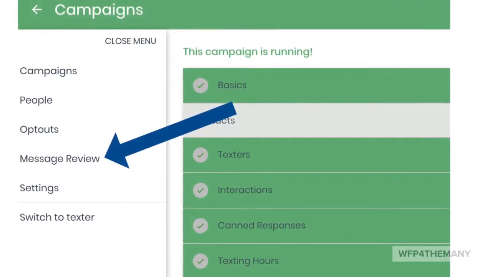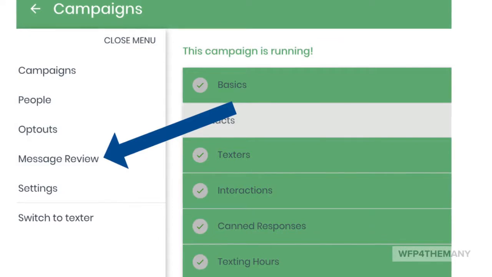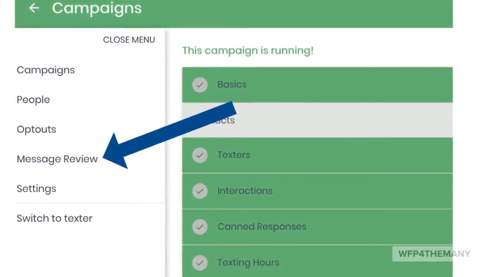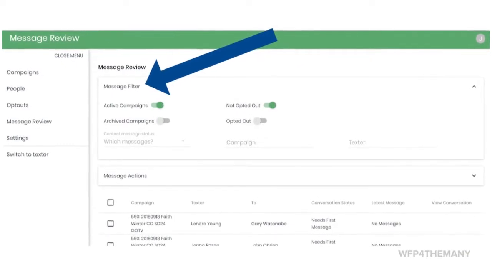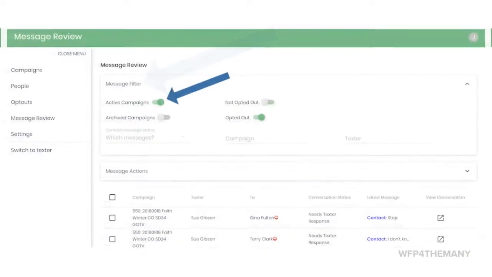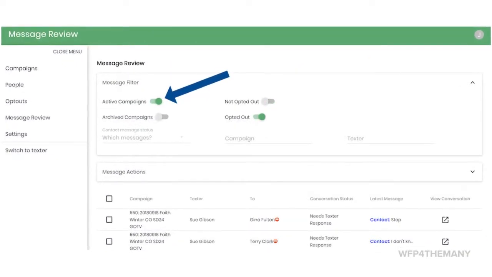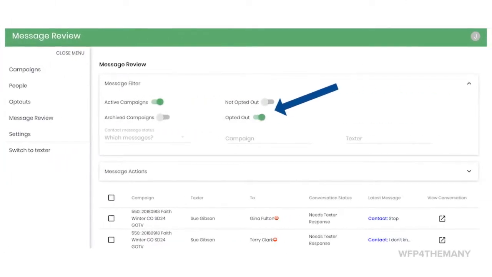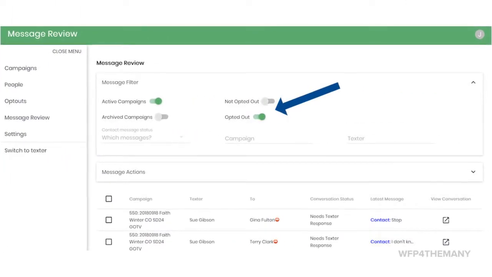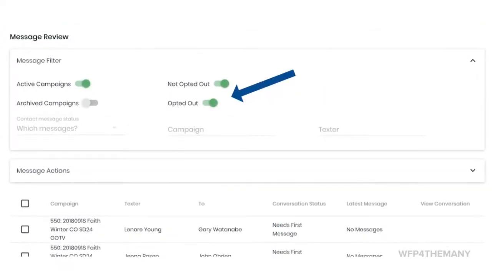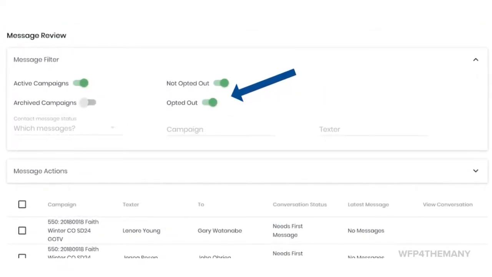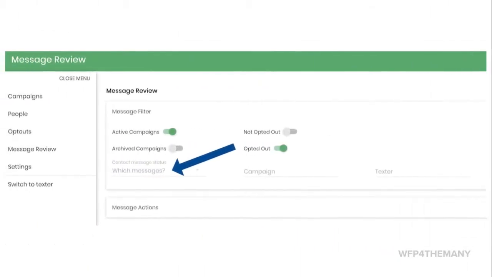To get started, you need admin status in Spoke, and you can request that in the admin channel on Slack. Once you have that, navigate to the Spoke admin page and select Message Review from the left column. Go ahead and open Message Filter. Toggle on the Active Campaigns button. Go over and toggle on the Opted Out button. Also toggle on Not Opted Out so you have both options turned on.